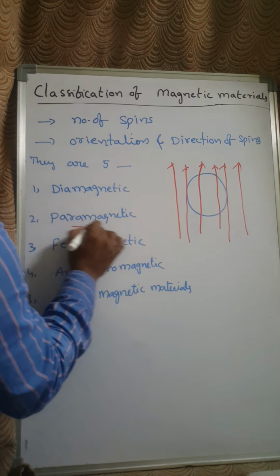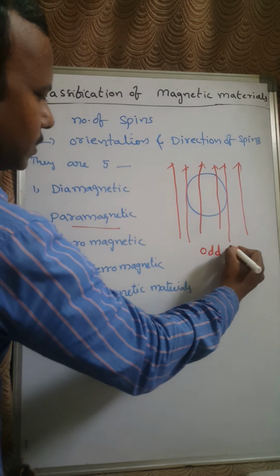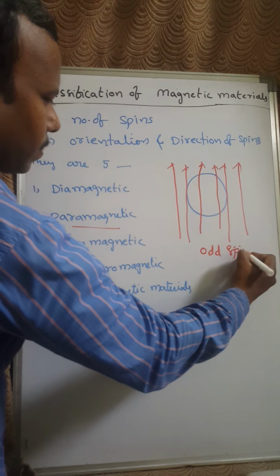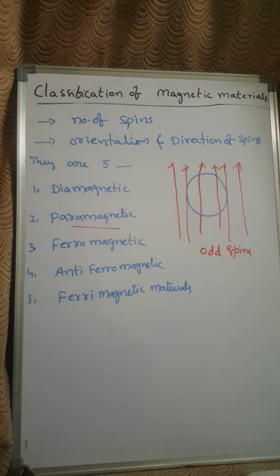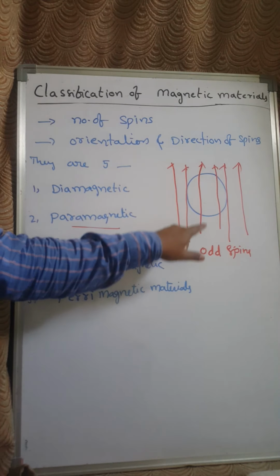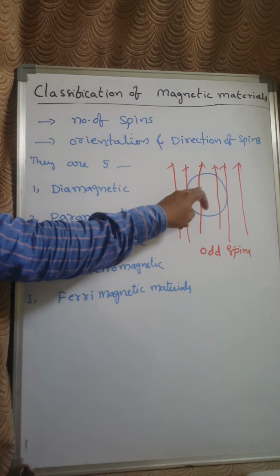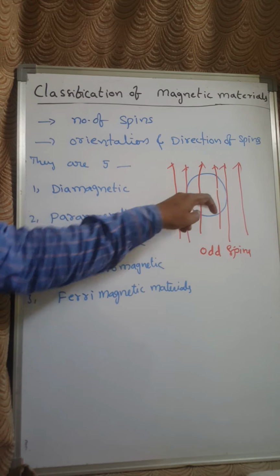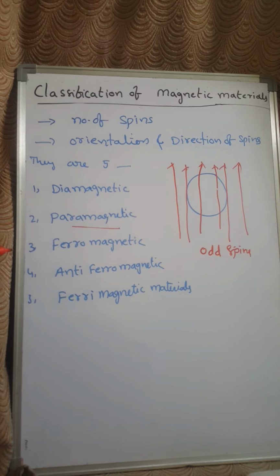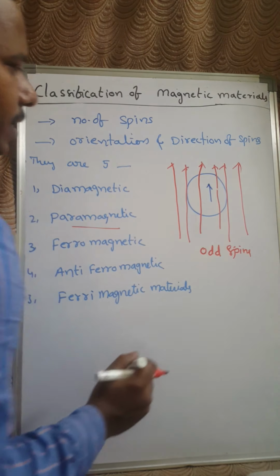Here, for paramagnetic materials, you will have an odd number of spins. When you have an odd number of spins, dipoles are going to be formed. Because of that, when you apply an external magnetic field onto the substance, the spin alignment takes place, and whatever spins are present in the material will align in the field direction.